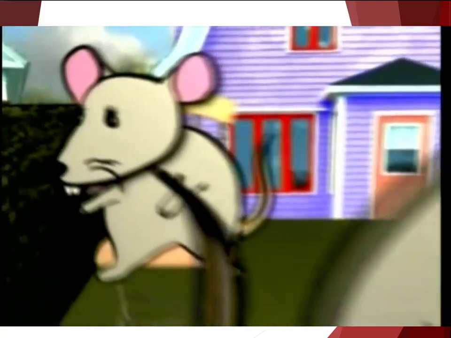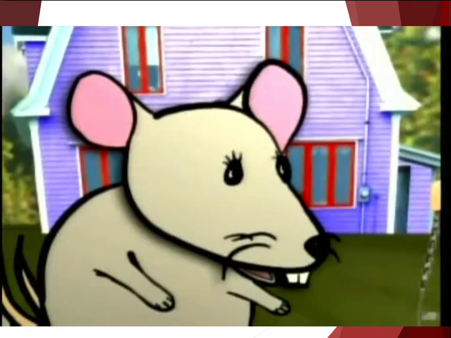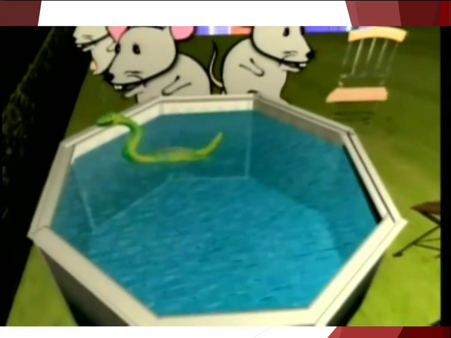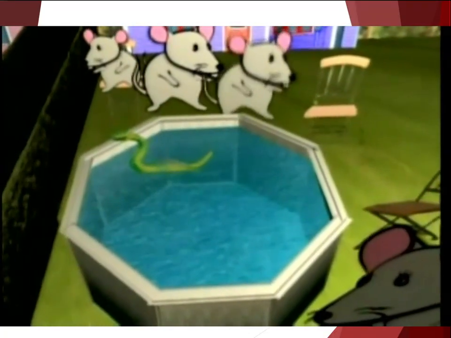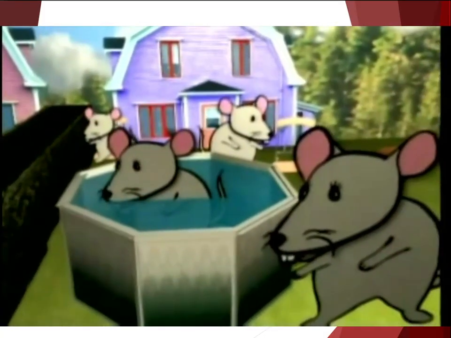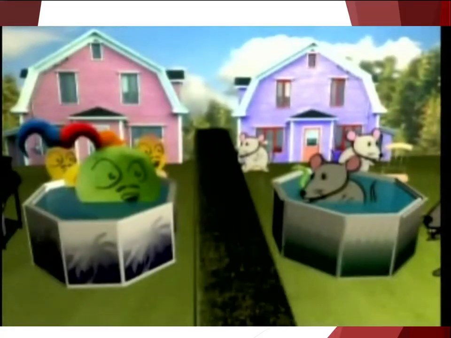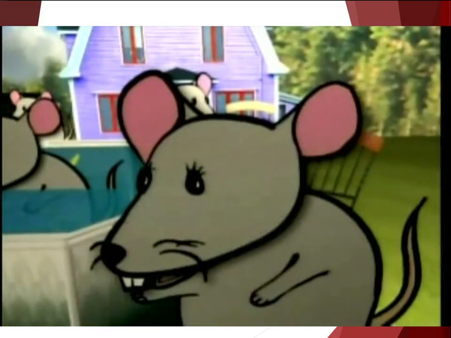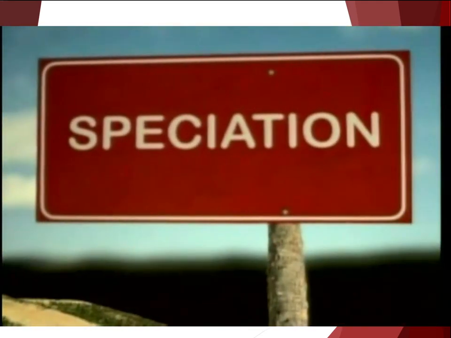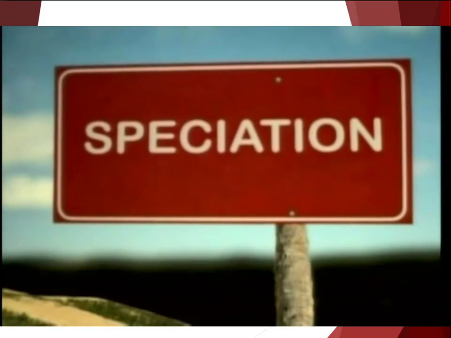In biology, a species is a group of individuals that can interbreed. A gene pool for a species is the set of genes in the population at any given time. Evolution is a change in the gene pool of a population over time. So when two groups are reproductively isolated, like the mouse and the mango, they have separate gene pools and are therefore considered two different species. Speciation is the process by which new species are created. There are several ways this can happen.